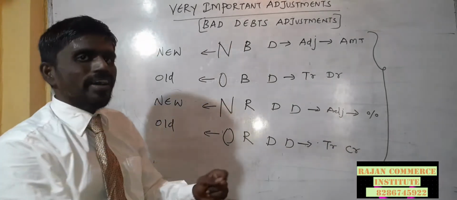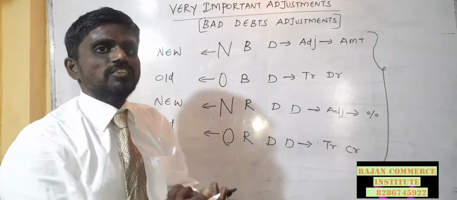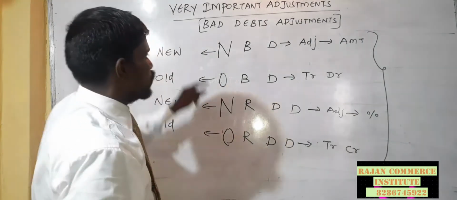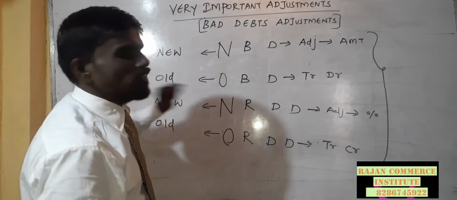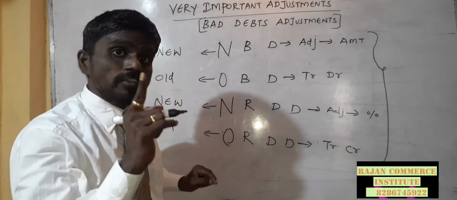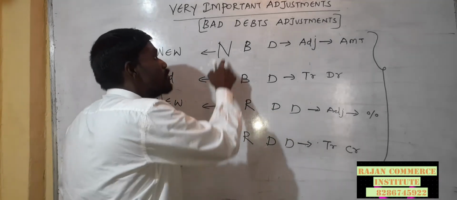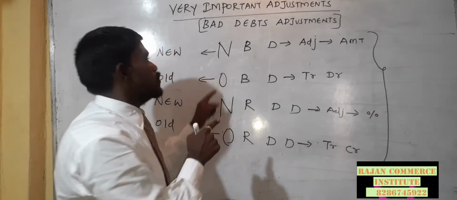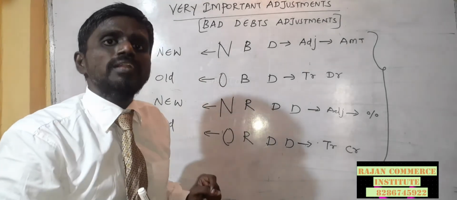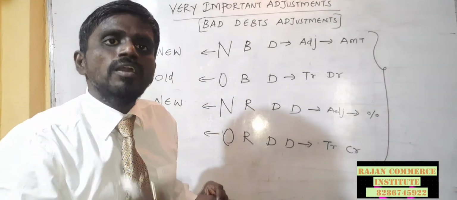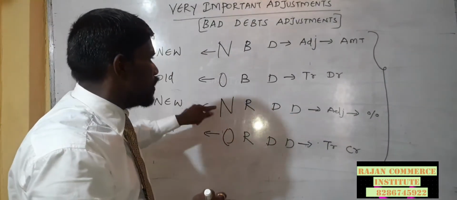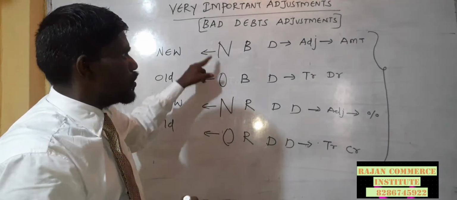As you know, adjustment has got 2 effects. So both the N are adjustment. This N will have 2 effects, not this O. The O comes in the trial balance. Trial balance items always have only 1 effect. So this N will have 2 effects. What are those 2 effects?